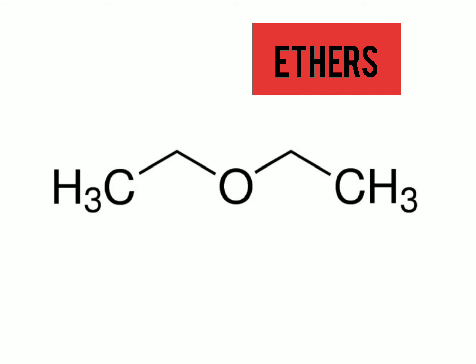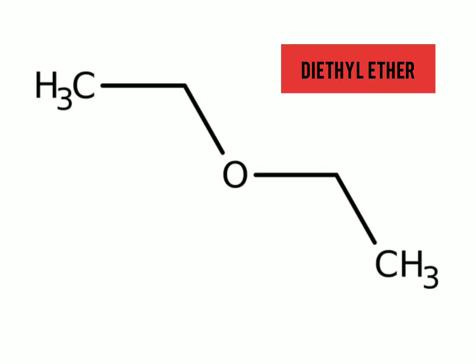Next is ethers. All ether compounds have the general formula ROR', where R and R' are both alkyl groups, which could either be the same or different. The most common ether is a compound also known as diethyl ether. The structure of diethyl ether is shown below. In this structure, the alkyl groups on either side of the oxygen atom are ethyl groups, hence the name diethyl ether.